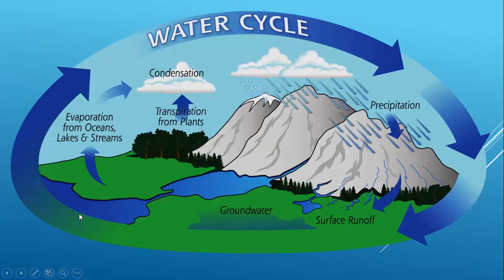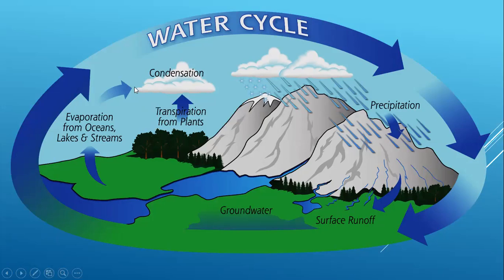So the water cycle starts here, guys. It starts by getting the water from the oceans, lakes, streams, and rivers, by the power of the sun, making evaporation. So evaporation is moving the water from the liquid state into the gaseous state. And also we get a part of the water coming from the transpiration by the leaves of the plants. So we have two processes to get the water in the form of gaseous state, one by evaporation and the other by transpiration.